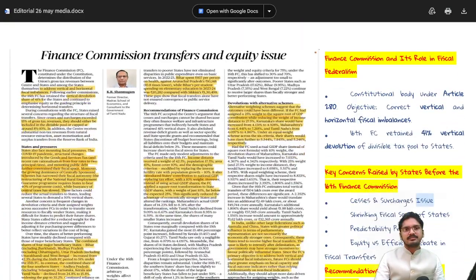So let's get started. Let's build the context first. We all know that the 16th Finance Commission had recently submitted its report to the President. After the report was published, we see multiple states have not taken good note of it. They are complaining that this Finance Commission has also not addressed the problems which they are facing, like the earlier ones. Therefore, we see the article in today's Hindu newspaper. The context is now set.